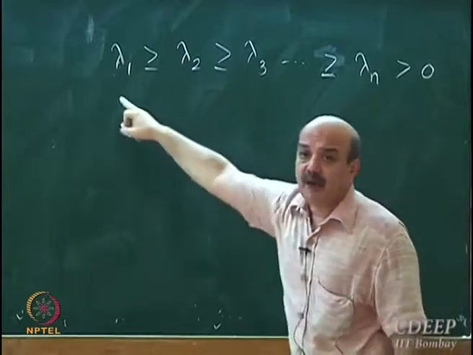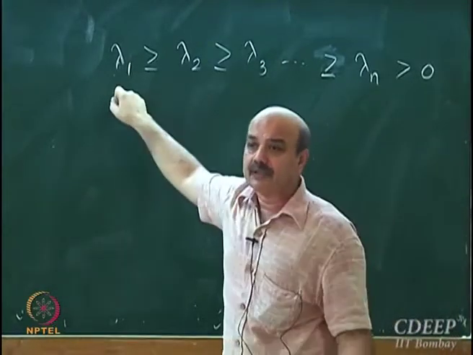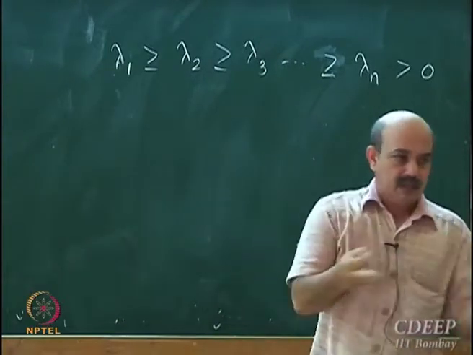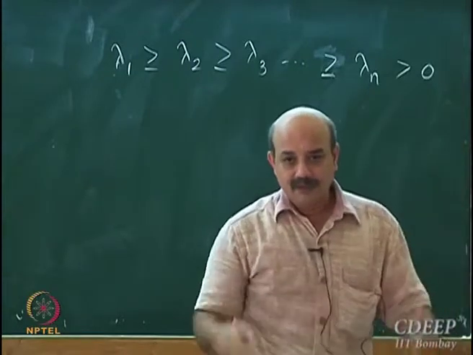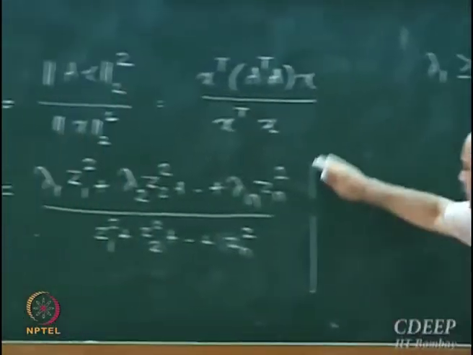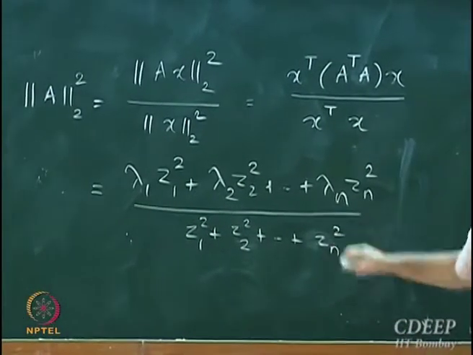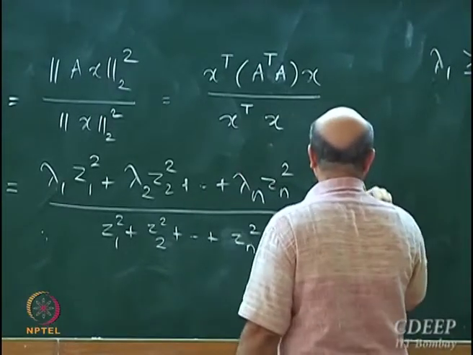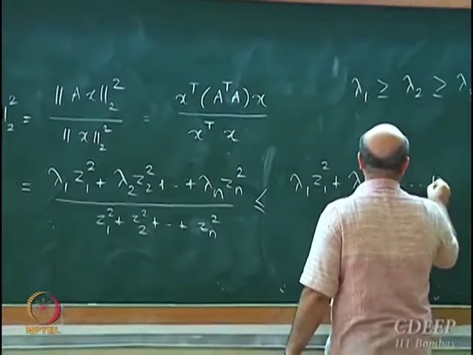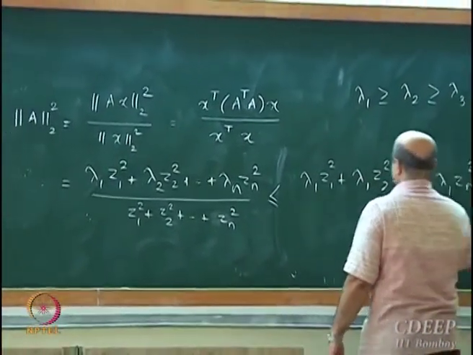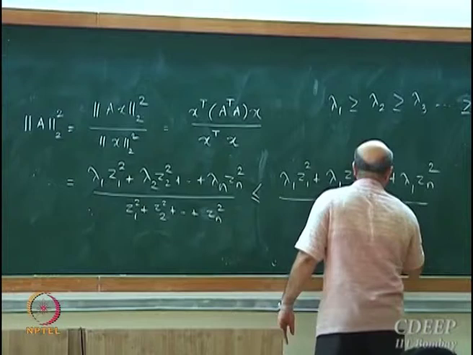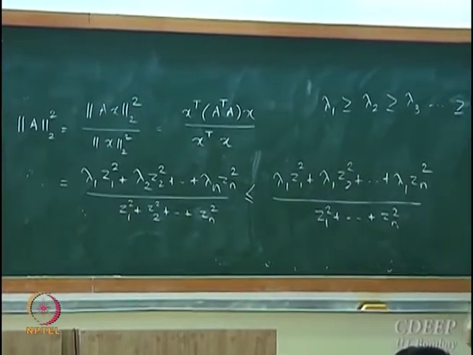Now if I number my eigenvalues such that lambda 1 corresponds to the largest, numbering depends upon me, what I call 1 and what I call 2. Matrix has eigenvalues, they don't come numbered, we number them. So I am numbering lambda 1 to be the largest. Okay, so it is very easy to see that this ratio will always be less than or equal to lambda 1 z1 square plus lambda 1 z2 square plus lambda 1 zn square upon z1 square up to zn square. Is everyone with me on this?